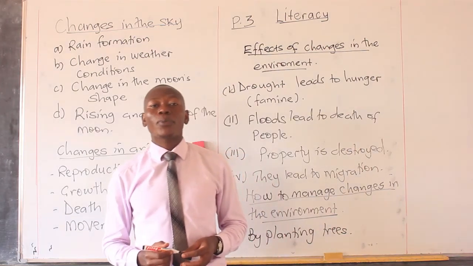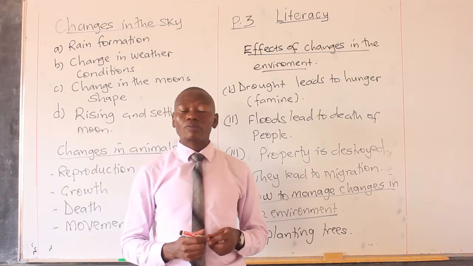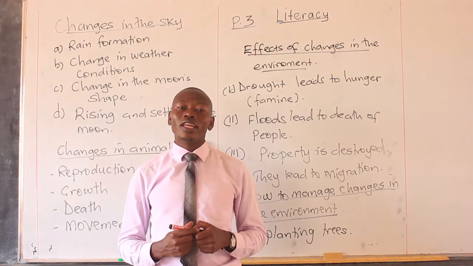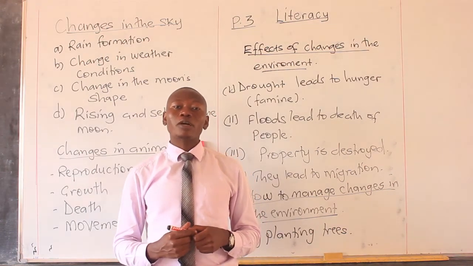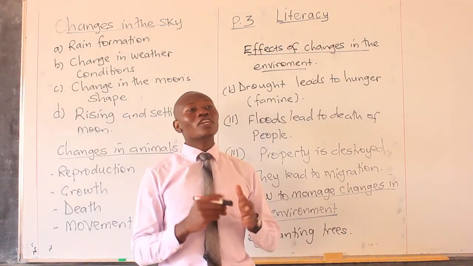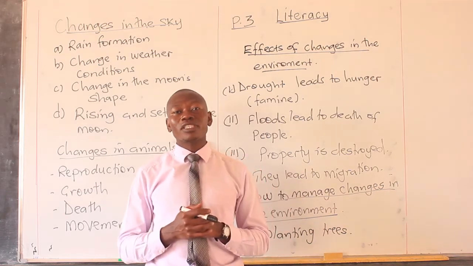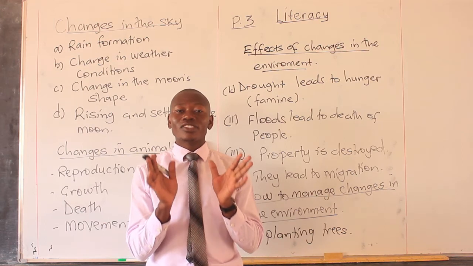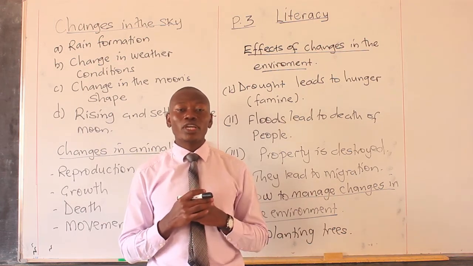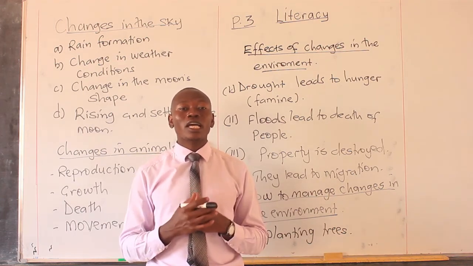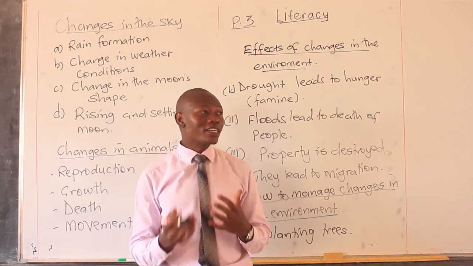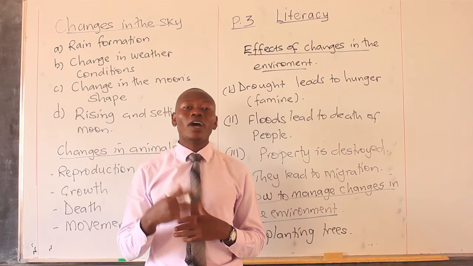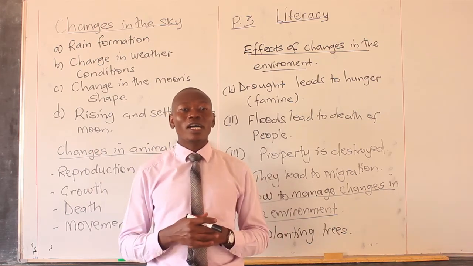Another way is by protecting swamps. Swamps are very important as well. They help in rain formation. Swamps also are the ones which control the floods which go into people's houses. But sometimes because people build in those places, they destroy the area where this water can settle. And as a result, the water will go in people's houses or will find other ways of settling.